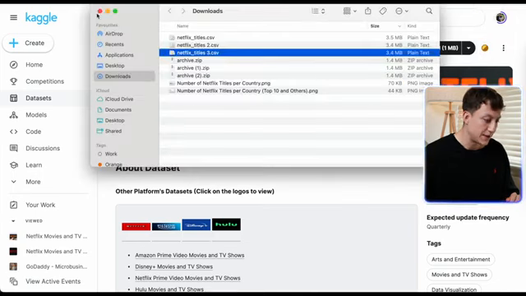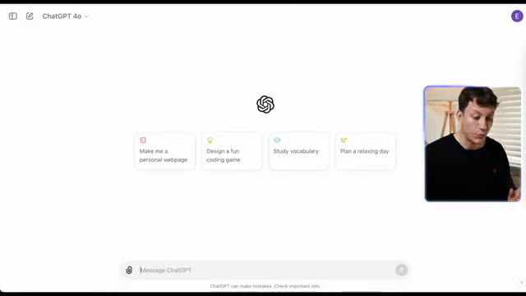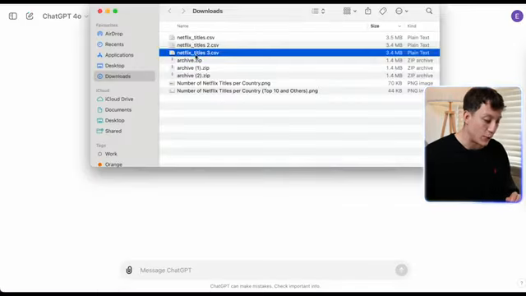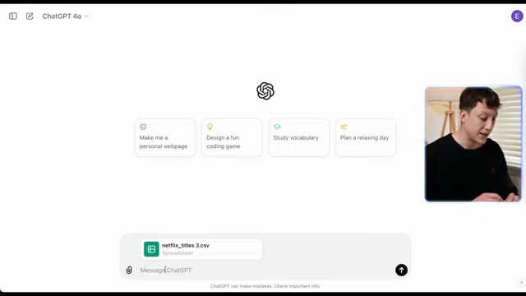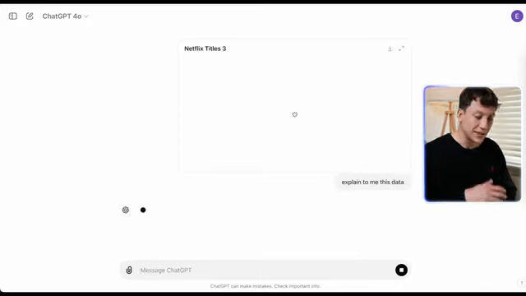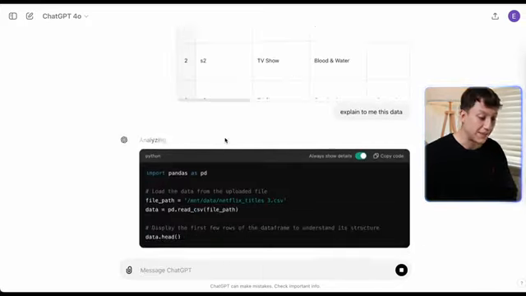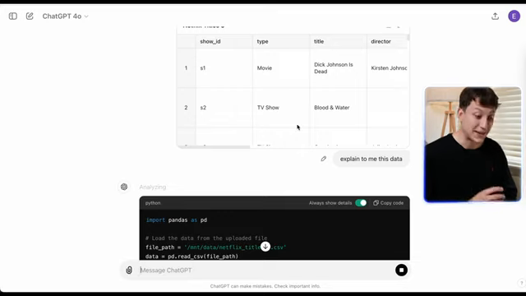You'll see it here, Netflix free CSV. I've actually pre-downloaded it, as you can see. And all I'm going to do is add it into the ChatGPT window, as you can see here. And I'm just going to write "explain to me." And it's just going to do its thing. You see, it's already given me how it looks, which is amazing.